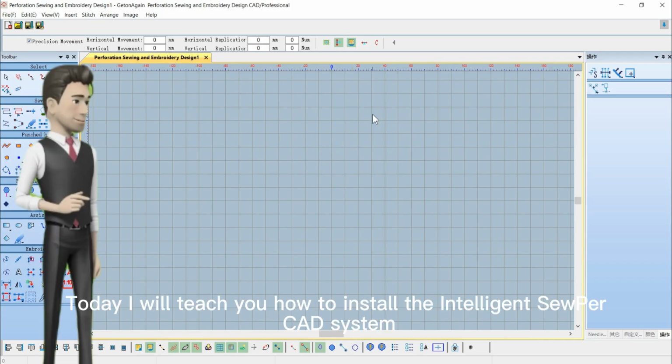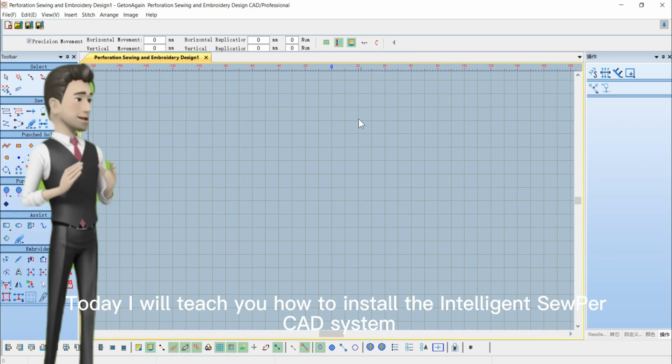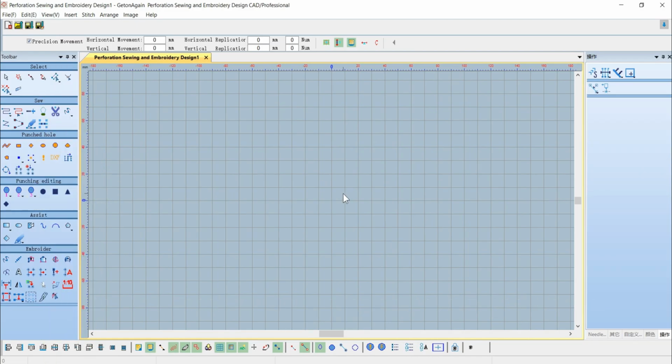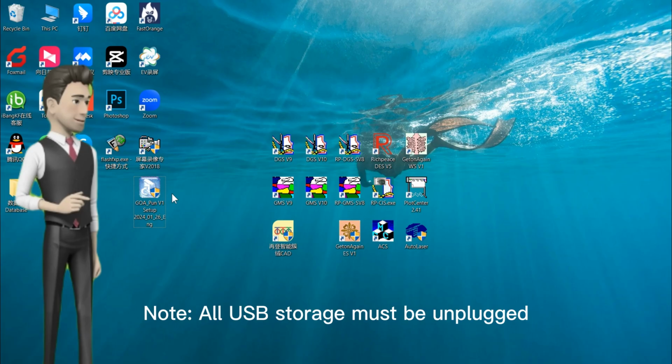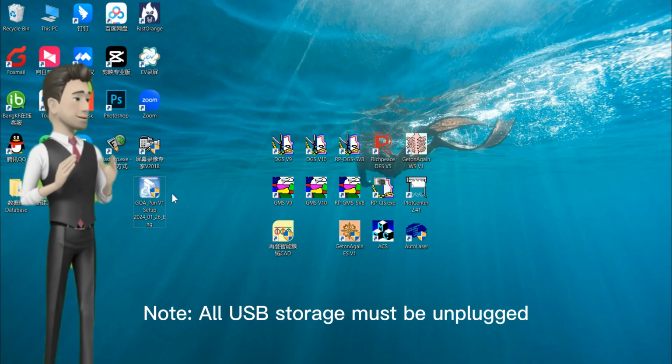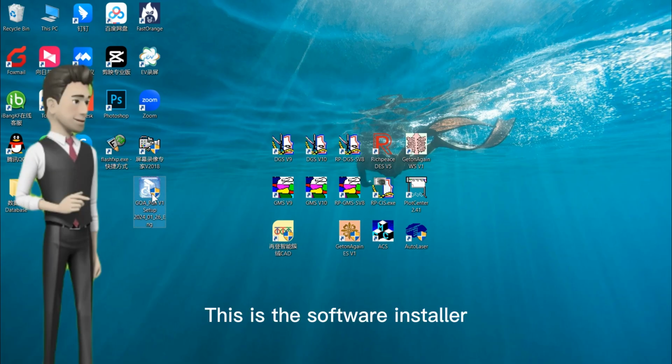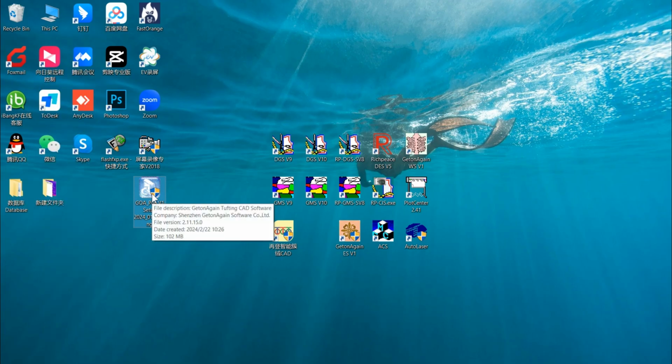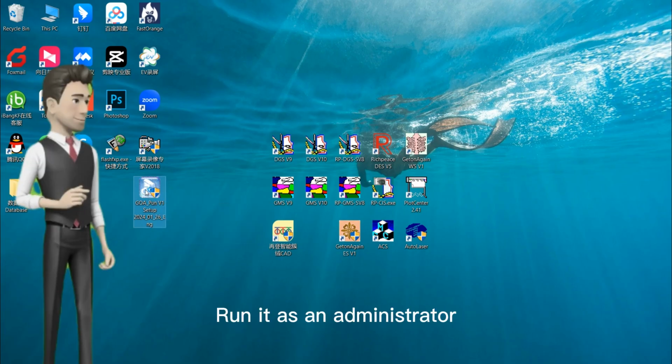Today I will teach you how to install the intelligent SewPer CAD system. Note, all USB storage must be unplugged. This is the software installer. Run it as an administrator.